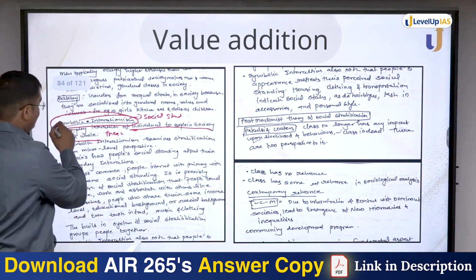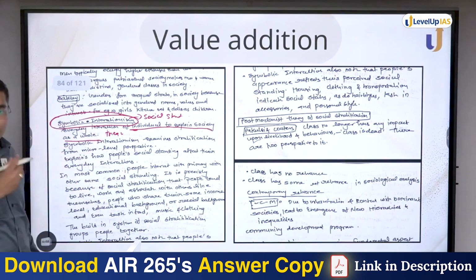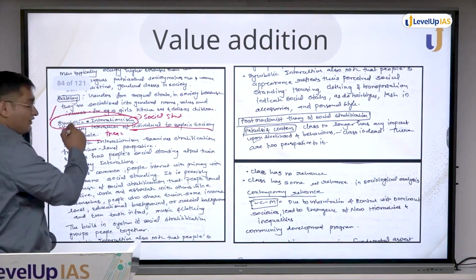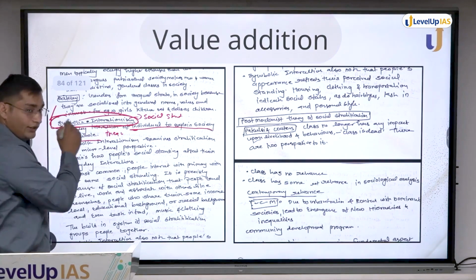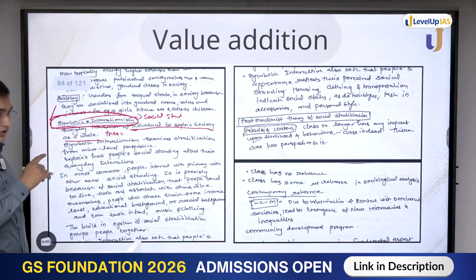Suppose a very simple question comes: write different approaches to social stratification in anthropology. In that you will use class, caste. So it was a value addition to that point. But I used it in that question in a different manner.